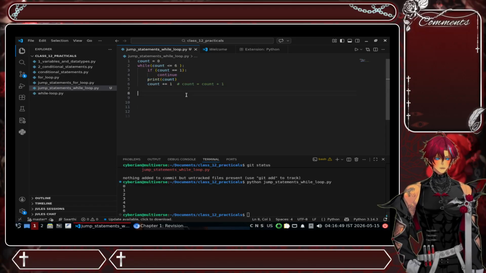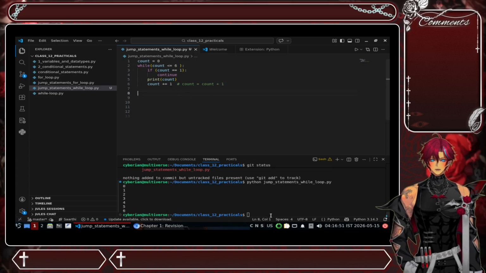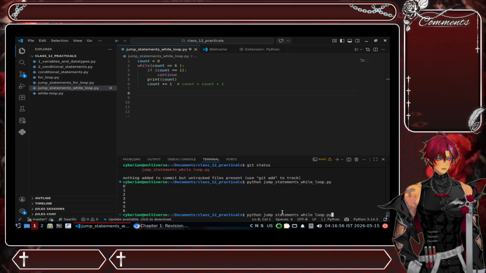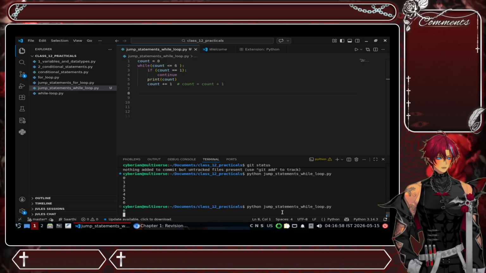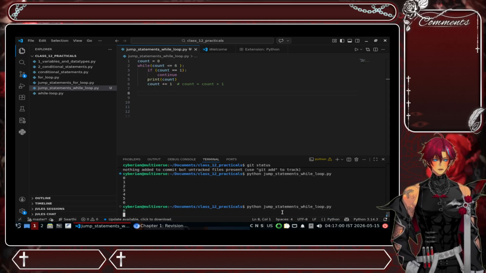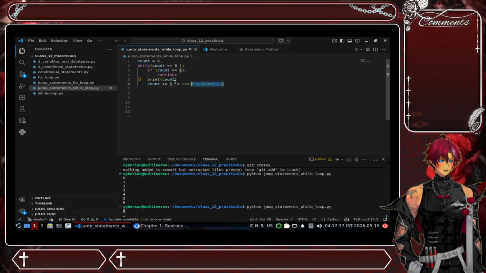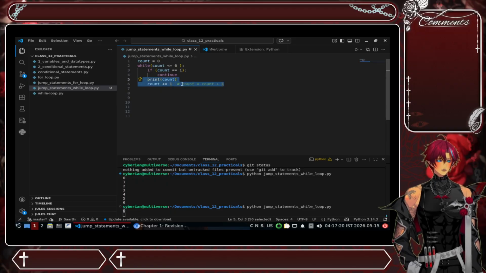So if you run this one again, it receives the value one. It has printed the one, and now it is continuing the loop from here, right? And these two statements are skipped, you could say. So these two statements are skipped and the loop is being continued.